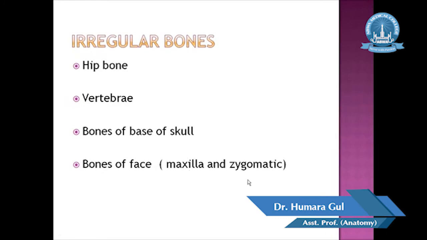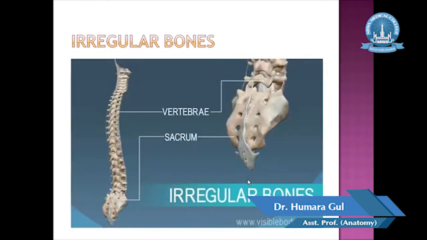So we are discussing classification according to size and shape: long bone, short bone, flat bones, and then comes the irregular bones. These are the examples of the irregular bone. Vertebra, this is the vertebral column. Here you can see these are very irregular bones. They have several processes. They don't fit into any other category. Sacrum, this is again an example of the irregular bone.